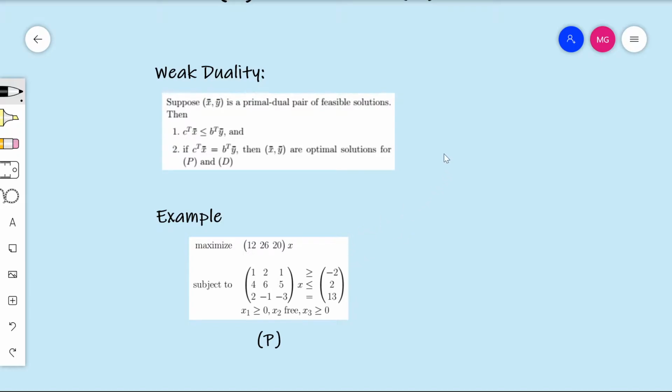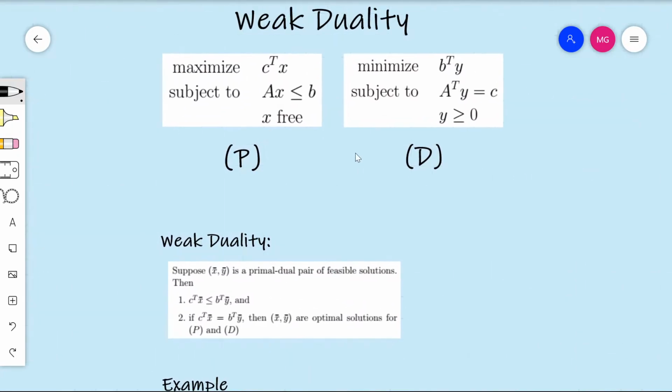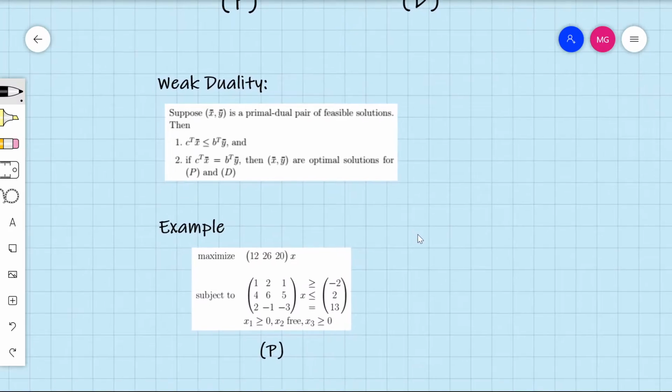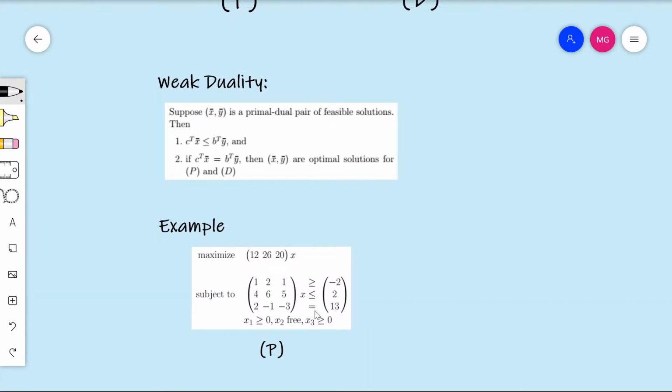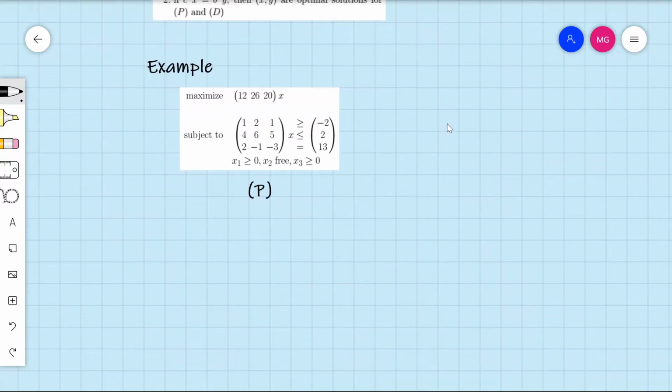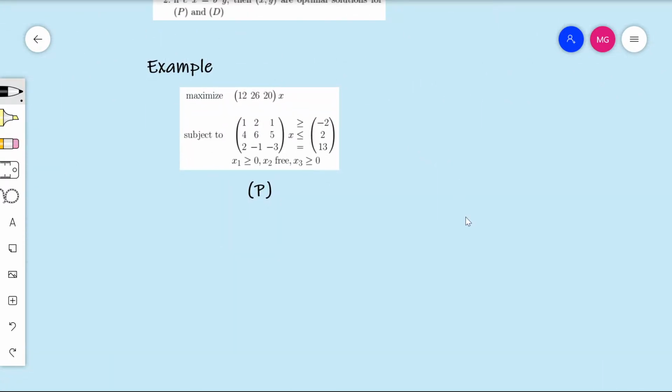So what we're going to do is convert it into this most general form up here. So maximizing the objective function subject to the constraints will be rewritten as all matrix less than or equal to constraints, and then the variables will all be free. So right now we have not all less than or equal to constraints, and the variables are not all free. So let's account for that first, then we can take the dual.